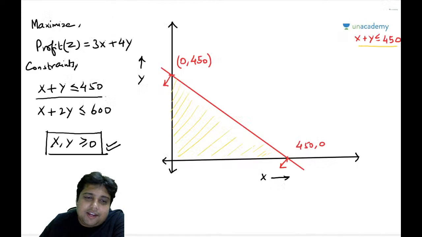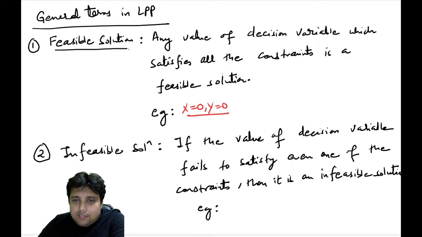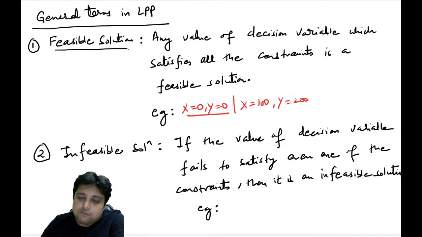Now if I write x equal to 100, y equal to 200, is this a feasible solution? Let's find out. Keep x as 100, y as 200, I am getting less than 450. Keep x as 100, y as 200, I am again getting less than 600. So x equal to 100, y equal to 200 is also a feasible solution.